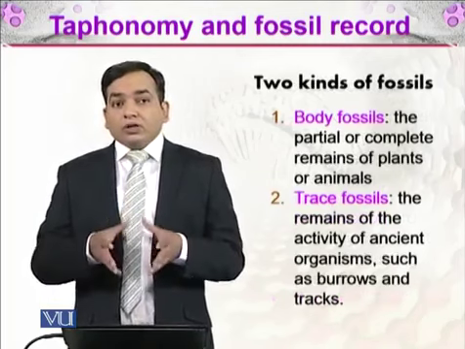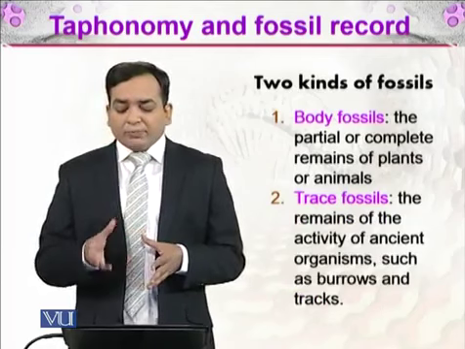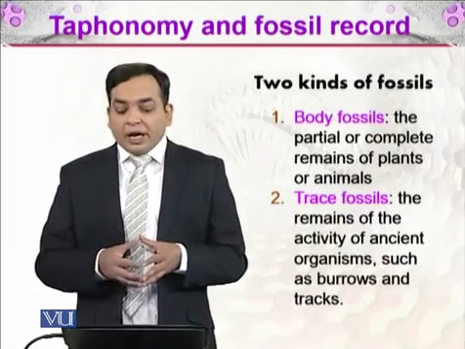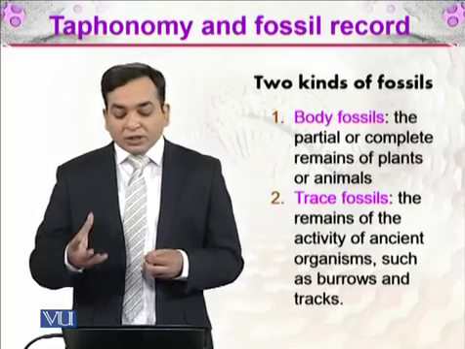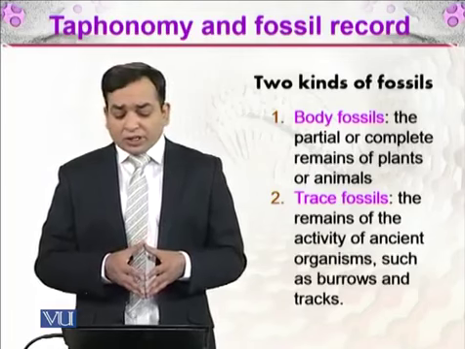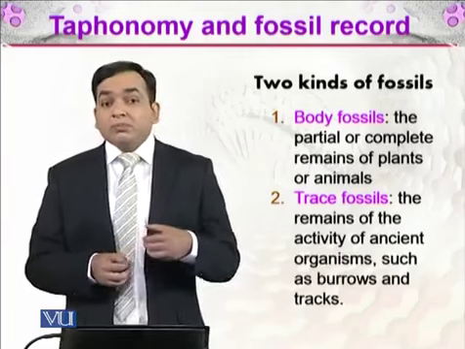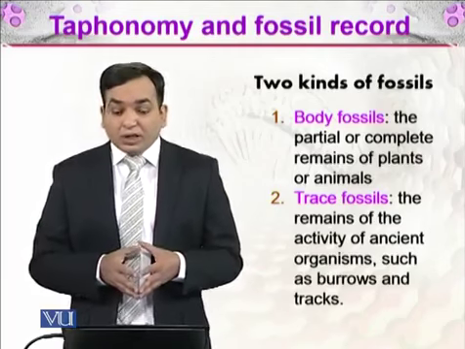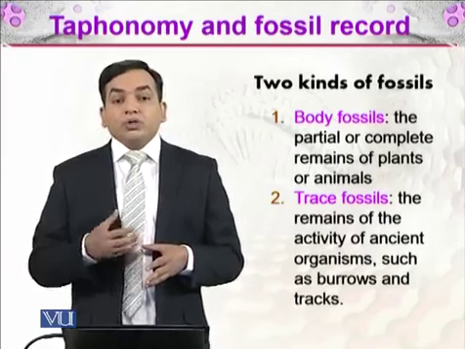So then there are two kinds of fossils. There are body fossils, the partial or complete remains of plants and animals. And then there are the trace fossils. The trace fossils are the remains of an activity of ancient organisms, such as burrows and tracks, right? So the trace fossils might include some feces as well, right? So we will be discussing what those are called.